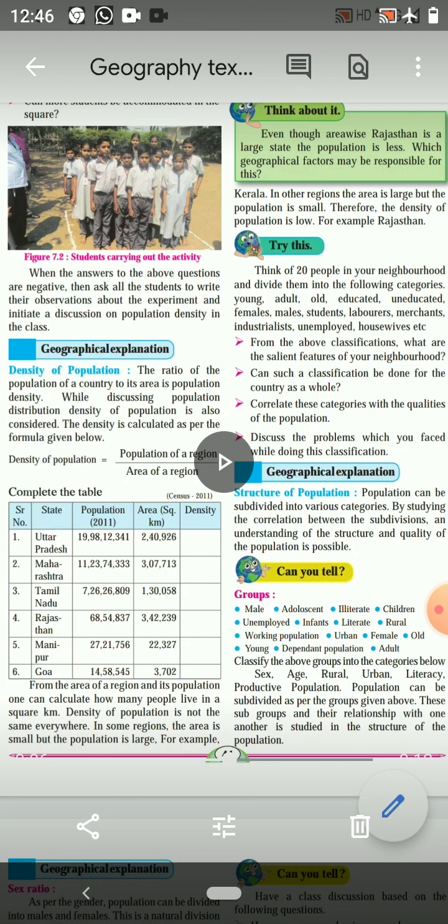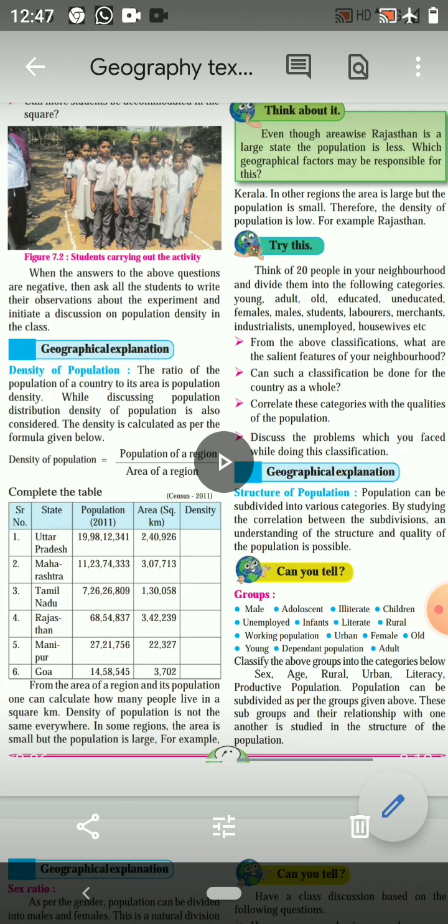And children, if we analyze this, we will understand the salient features of our neighborhood, as in how many people are educated, how many are young, how many are working, and how many are not working. Such a classification can be done for the country as a whole also.